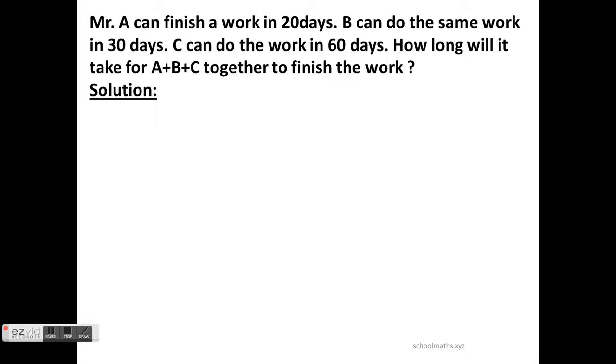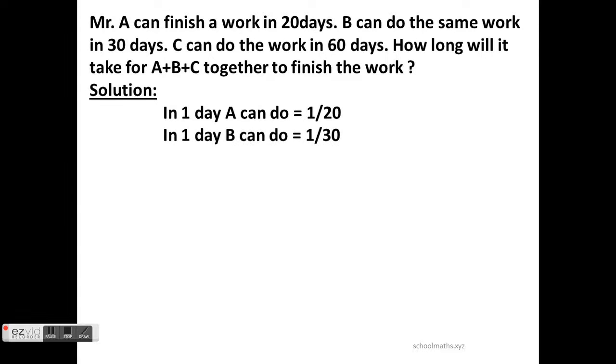First, we will find the capacity of each. In one day, A can do 1/20. See, he can finish the work in 20 days, so his capacity is 1/20. Similarly, B can do in one day 1/30. Similarly, in one day, C can do 1/60.